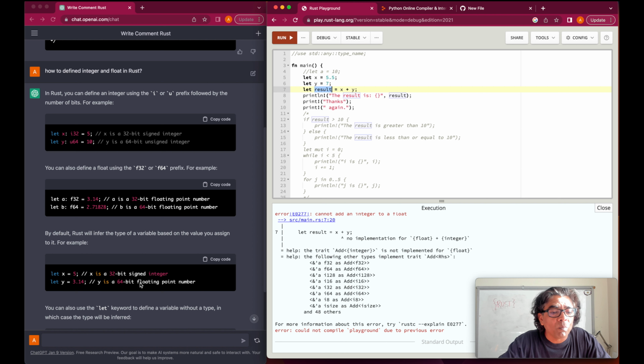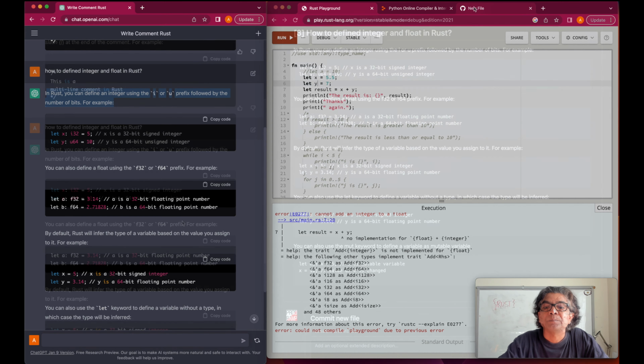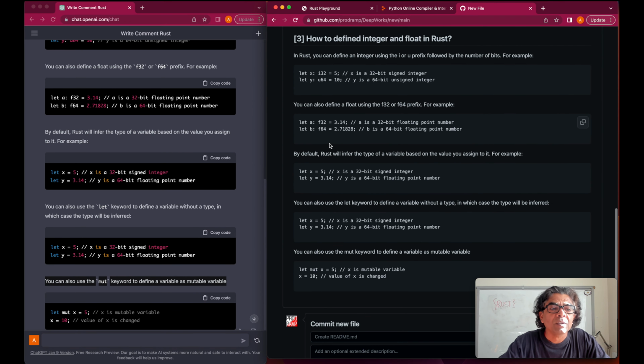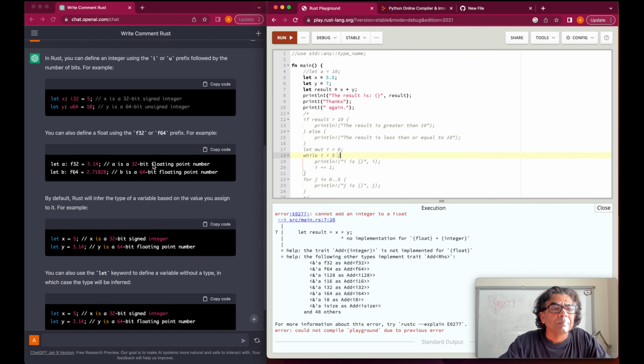By default, Rust is going to select the type if we do not define it. So for example, x is the float here and it is a 64-bit floating point number, and y, the 7, is a 32-bit signed integer. So these are the default data types we have got here. So let me copy this. I have copied that question also in our GitHub. Let's come back here. Let's learn.